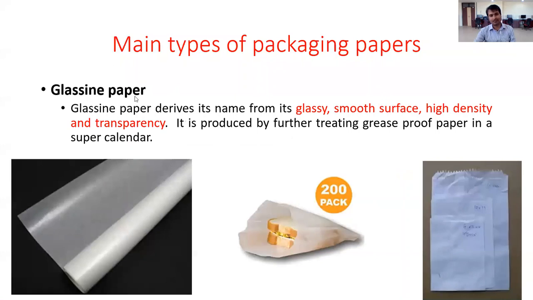Then glassine paper. Generally, we produce glassine paper to give glossiness. We give more glossiness and whiteness to the paper. So basically, it is a glassy, smooth surface.